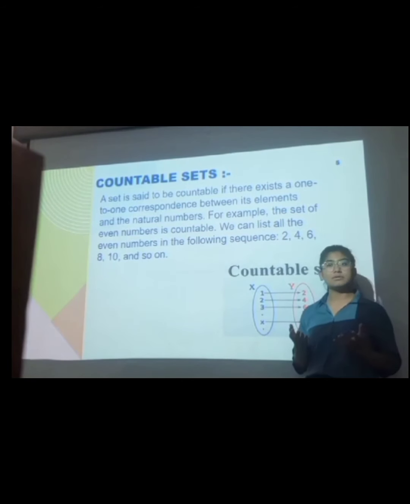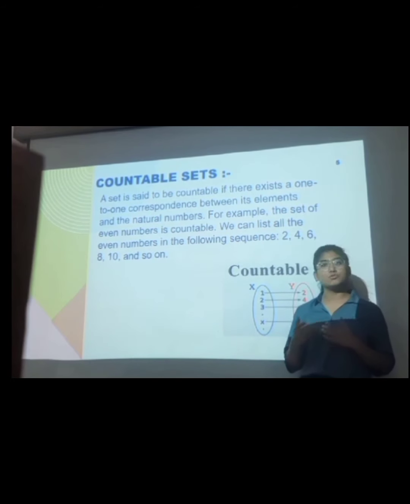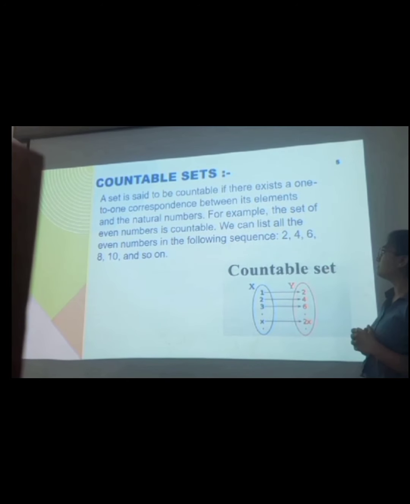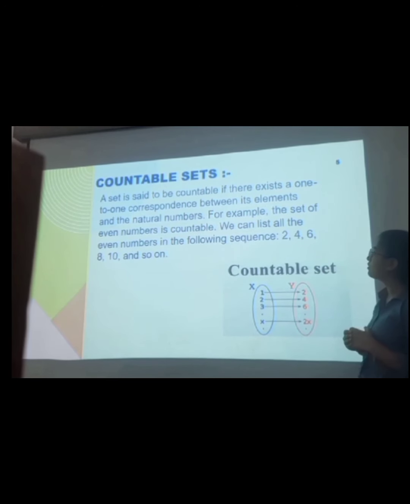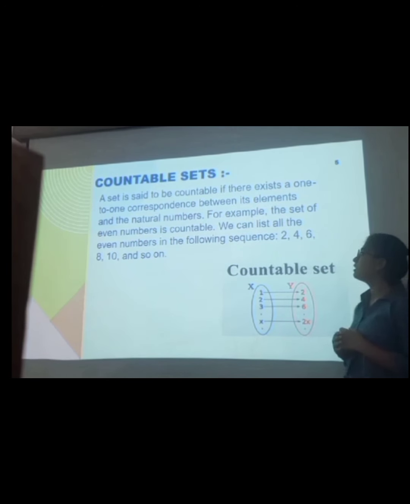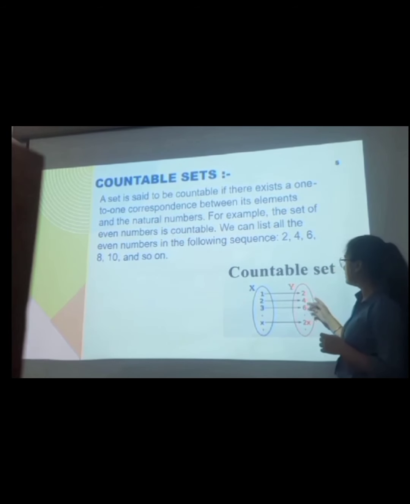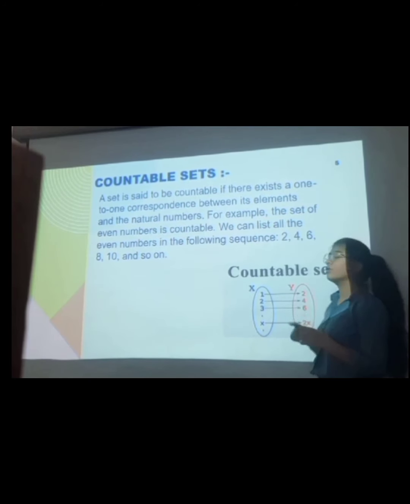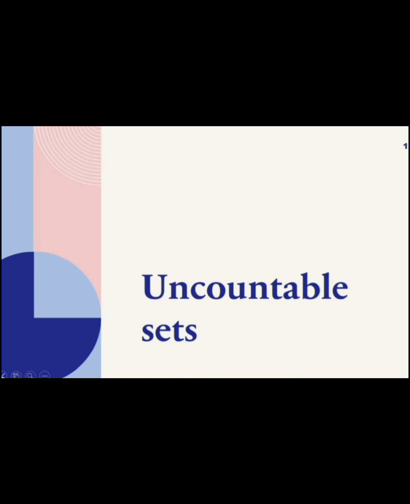Now, what is a countable set? A set is said to be countable if there exists a one-to-one correspondence between it and the natural numbers. You can also see the example here. The set of even natural numbers is countable. Here the one-to-one correspondence is such that only one element corresponds to each other element.